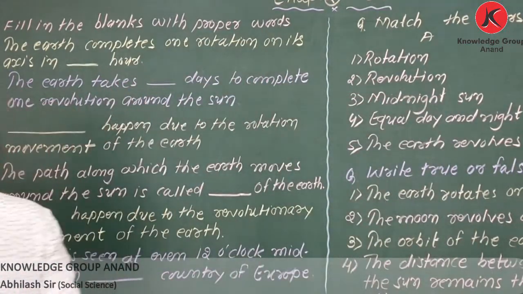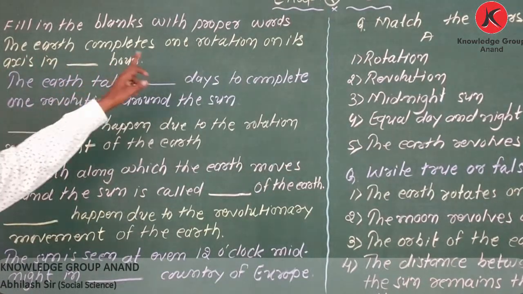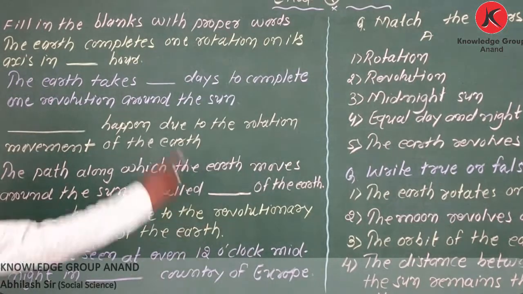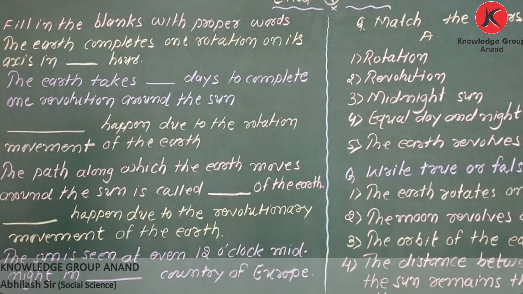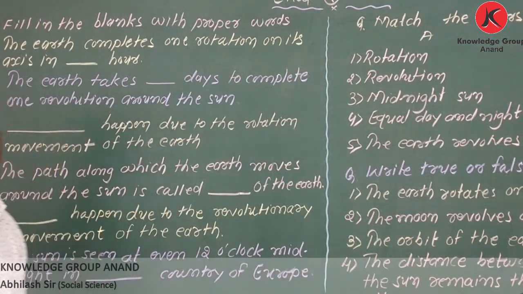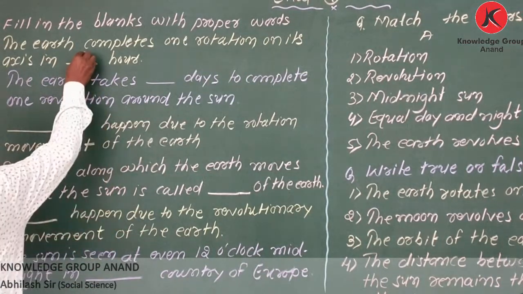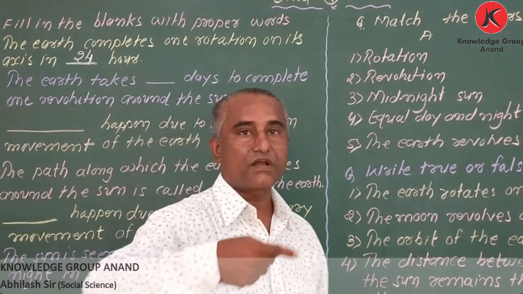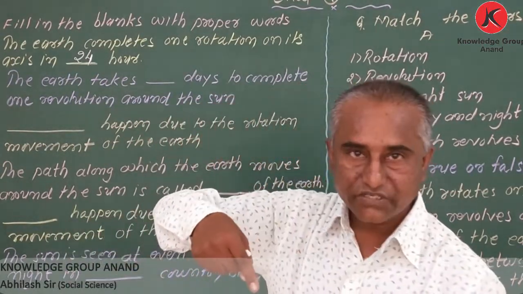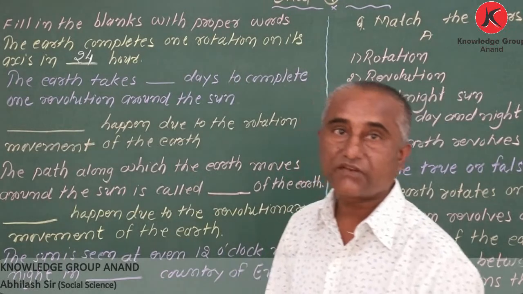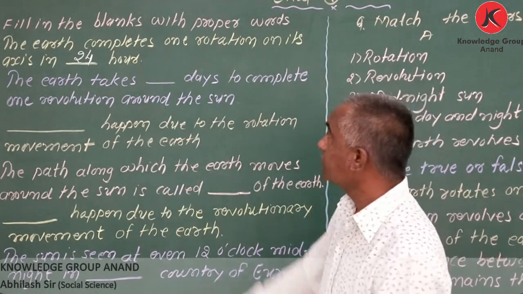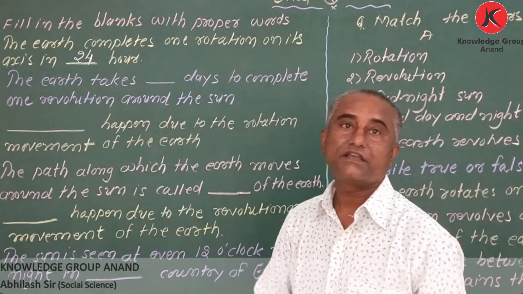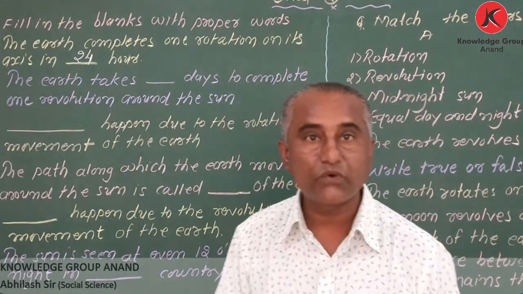Now first one, the earth completes one rotation on its axis in blank hours. How many hours? So my dear student, the correct answer is 24 hours. The earth takes 24 hours to complete one rotation, and because of that we have day and night. So the earth completes one rotation on its axis in 24 hours, in one day.